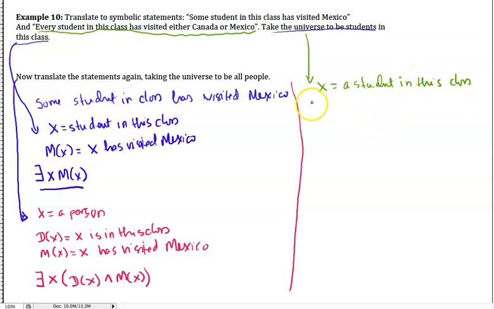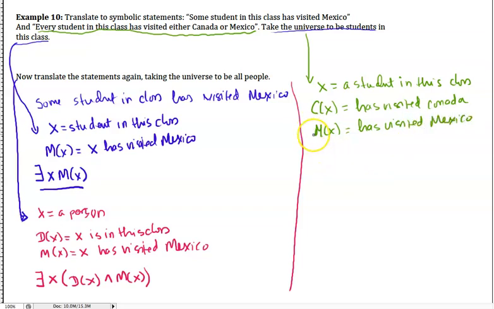Let's say C of X is that X has visited Canada, and M of X is that X has visited Mexico. So every student in this class has visited Canada or has visited Mexico, either Canada or Mexico, like this.